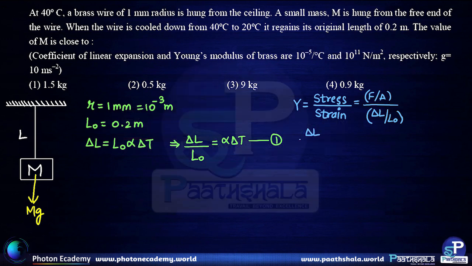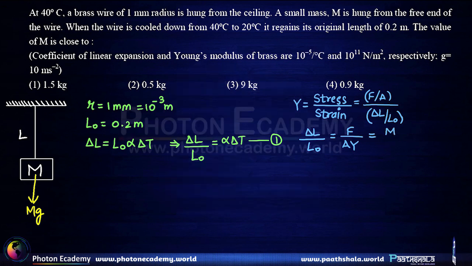We can write delta L over L0 equals F divided by AY. Putting the values of F and A, we get delta L over L0 to be mg upon pi r square into Y. This is our second equation.